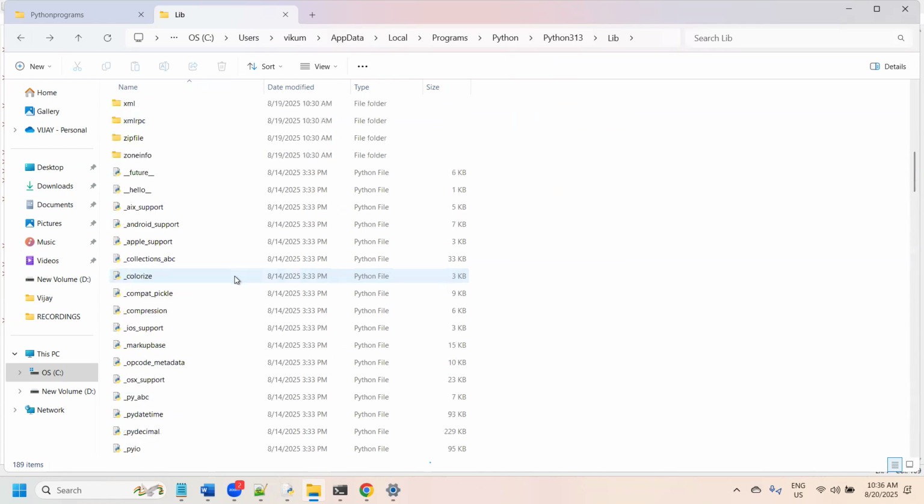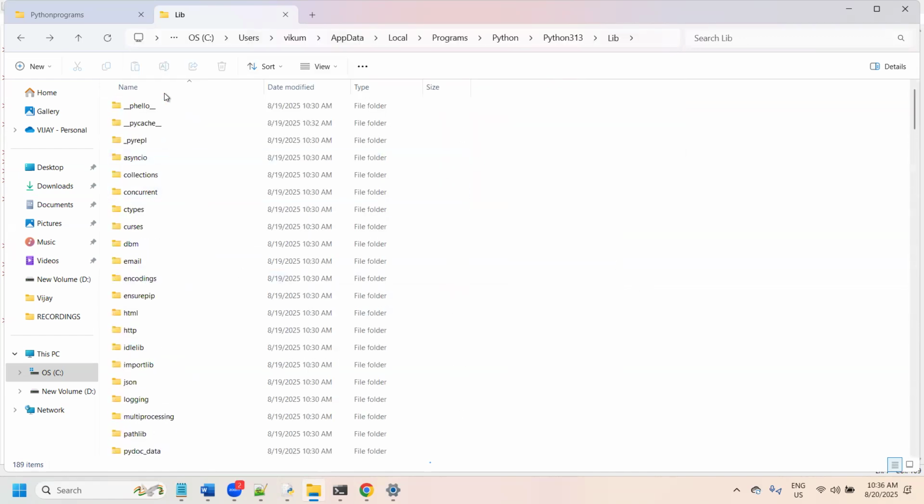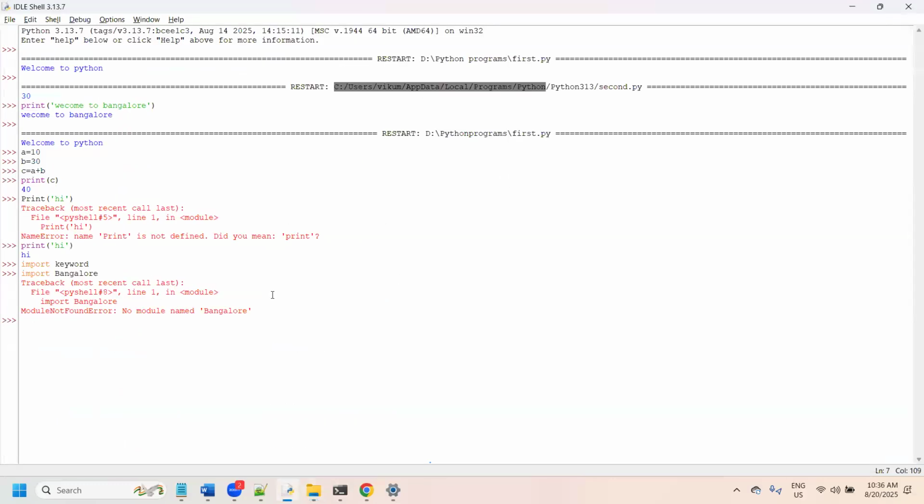By default it will look whether whatever you are trying to import is available at this location, under this library. If it is not available in this library, you will get an exception. What kind of exception? Module not found error, which means you are trying to download a module called Bangalore, but it is not available in the predefined library.